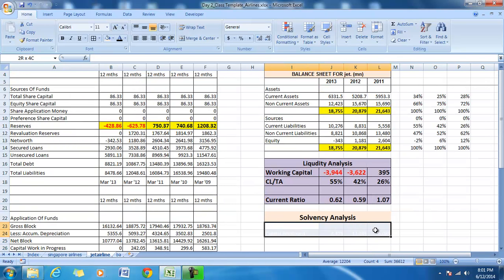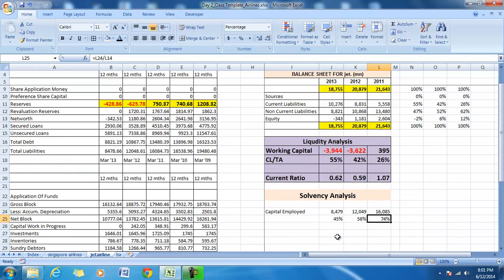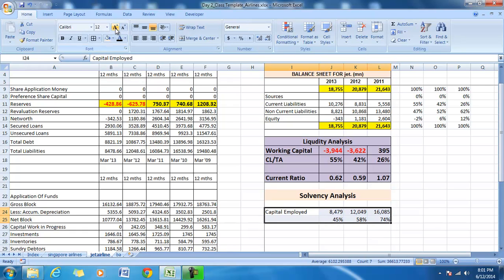In case of Jet Airways, the capital employed has contributed to the extent of 45% in 2013, and it has gradually come down from 74% to 45% over these 3 years.